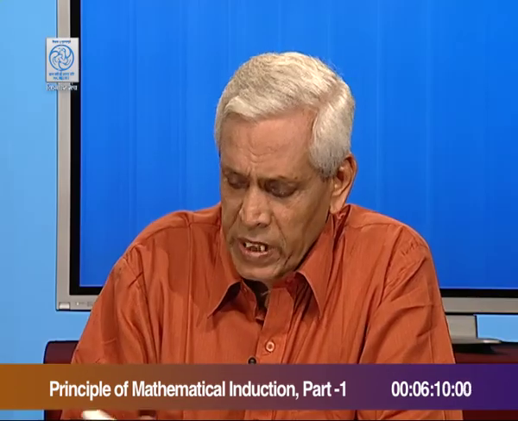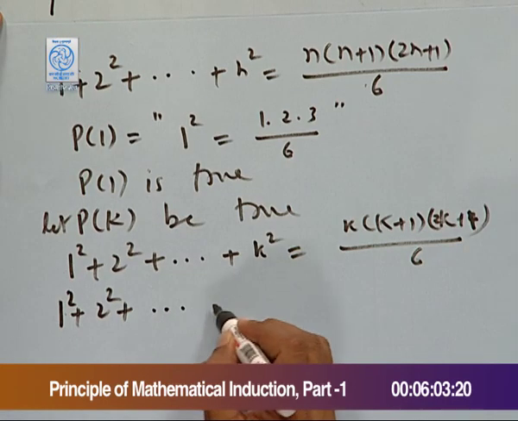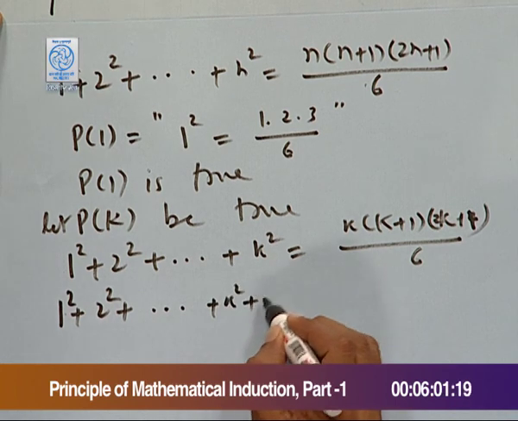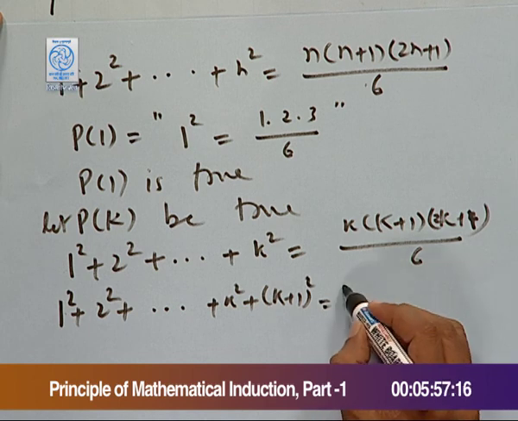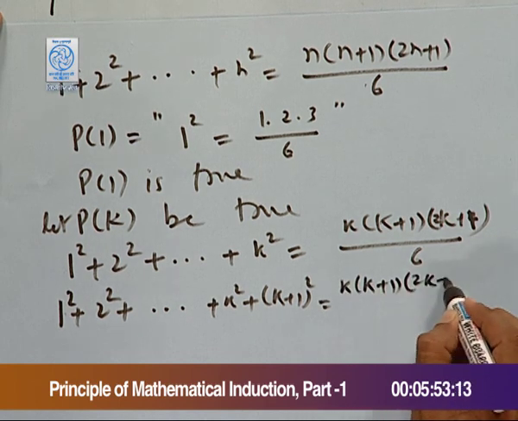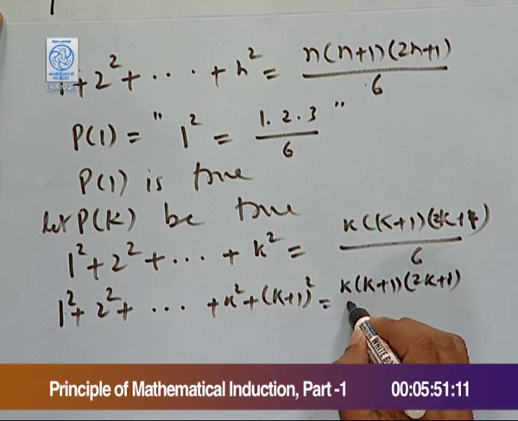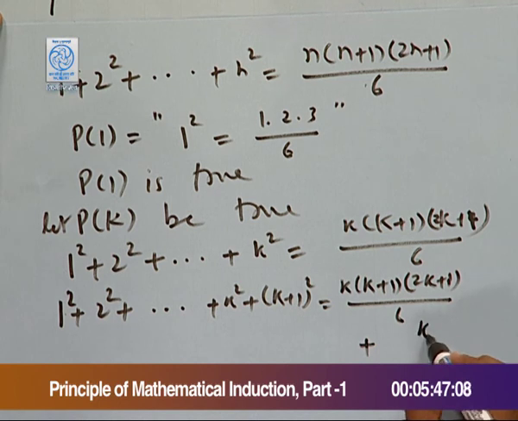Again, to go for P(k+1), we add one more term. So, we get 1 square, 2 square and so on up to k square plus (k+1) square. This makes (k+1) times (2k+1) over 6 plus (k+1) square.